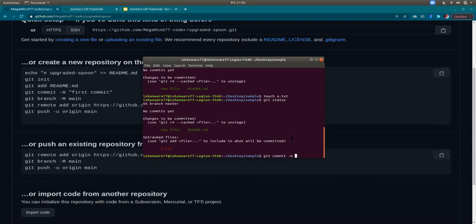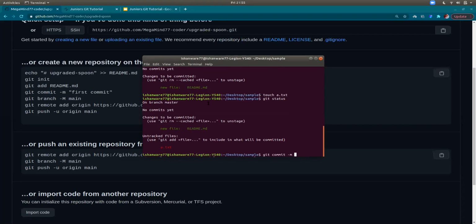Whatever is green right now is staged, and red is not staged. So this is red and this is green. Okay, so moving on. Is this clear? Are you following till now? Okay, well done. Cool.